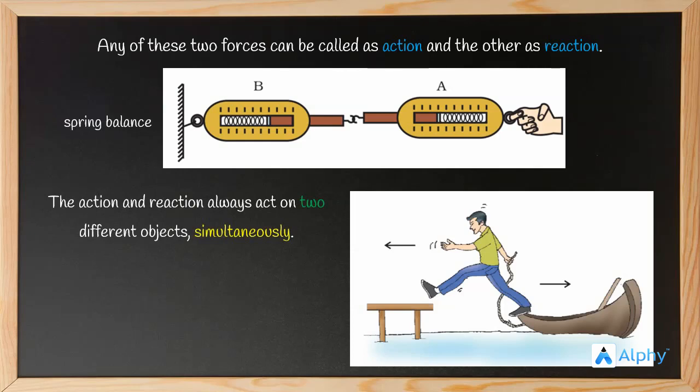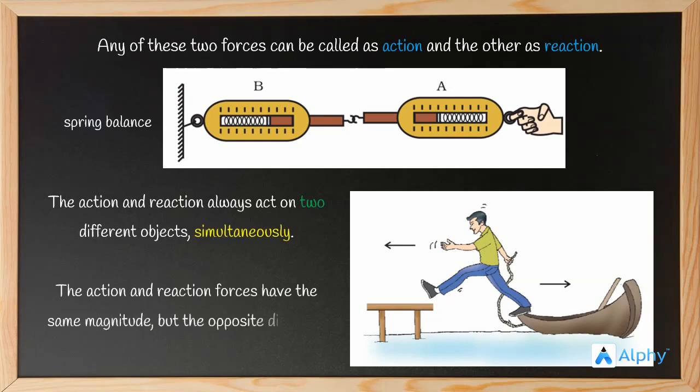So the force is being exerted on both of the objects, that is the man and the boat. We can also see that the forces are in the opposite direction as indicated by the arrows. The action and reaction forces have the same magnitude but different direction. These are commonly known as equal and opposite in nature. The magnitude is the same but the direction is opposite. This is the first property of the action-reaction pair.